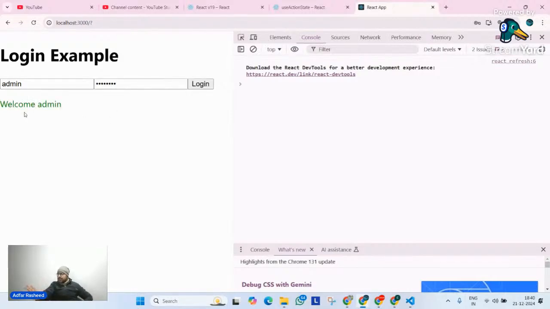Is this clear? This is how we can implement it using the previous versions of React, and this is what we can do right now as well. Most people follow this kind of scenario. But since React has understood that there are a lot of use cases in which we implement such behavior, let me give you a better way of handling our form data, handling a form that performs an action and then does something. Understand this? Okay.